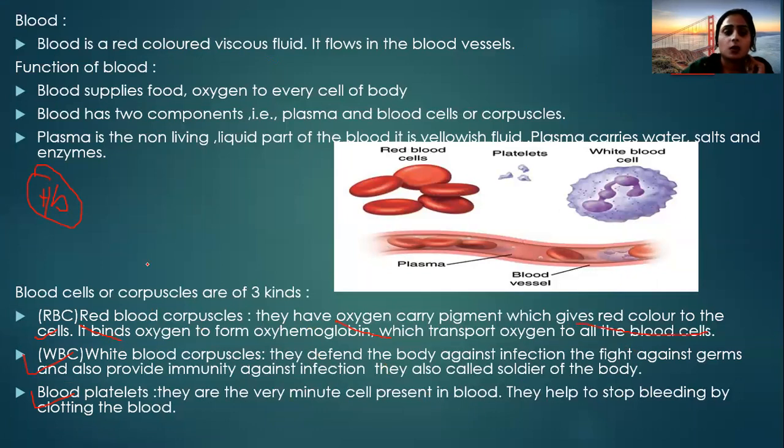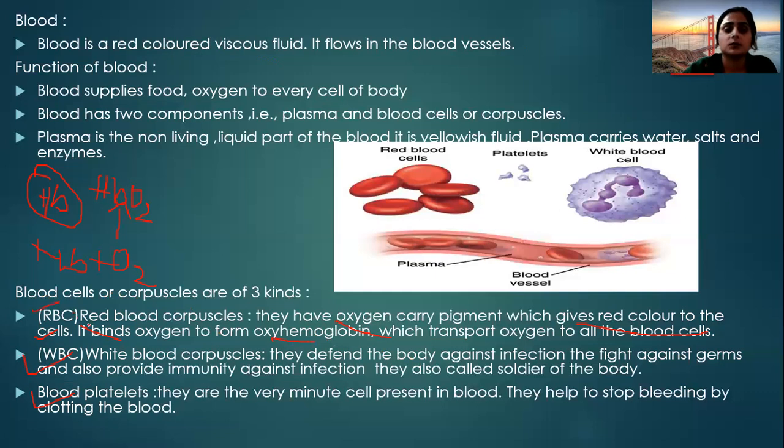Let's see, the hemoglobin binds with the oxygen to form oxyhemoglobin. Okay. The main function of the RBCs is to carry the oxygen.